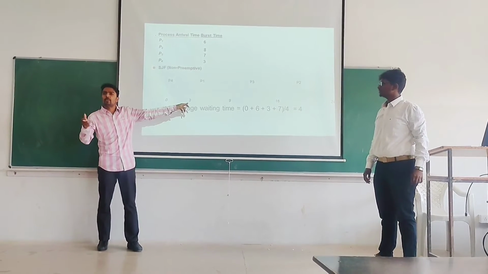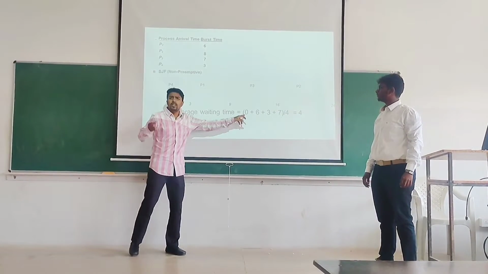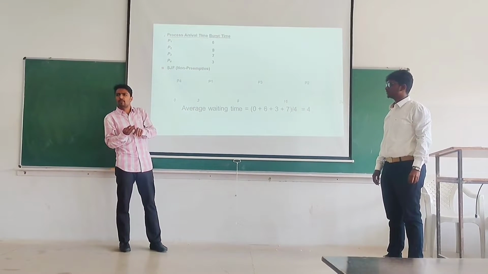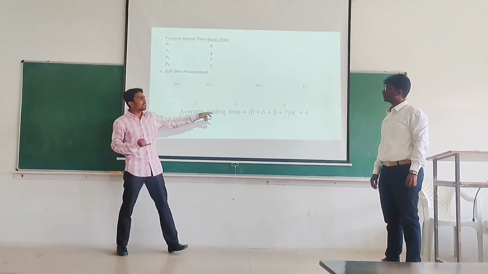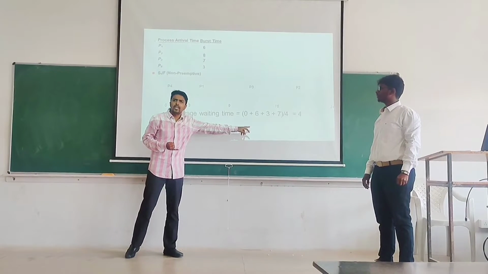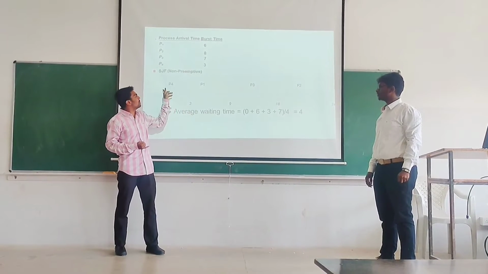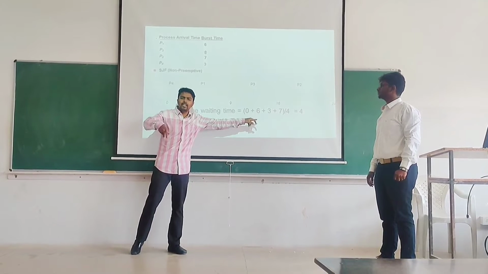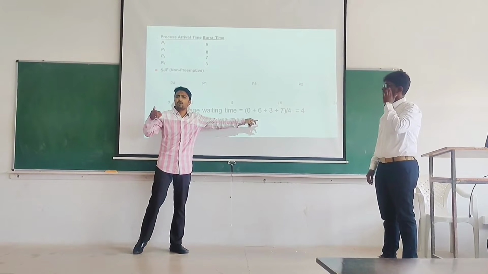What is the waiting time for P2? That's what you can see here. Individually, we have to come up with it, so I am going this way. P1, P2, P3, P4. In the slide, as Manoj has prepared it, it is shown in the order in which they got executed, where P4 is 0. Anyway, in this perspective, I am using P1, P2, P3, P4.